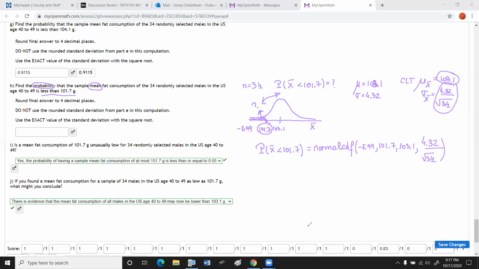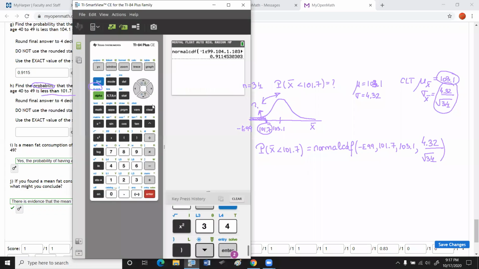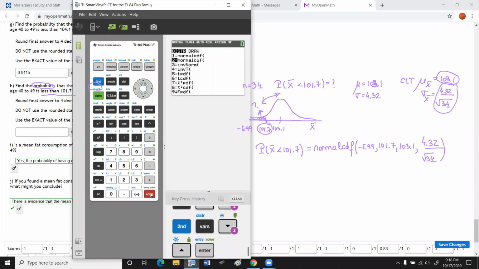I cannot grab my calculator now. Here it is. Just move it here so you can see it. So it is normal CDF. As I said, negative E99 to 101.7.